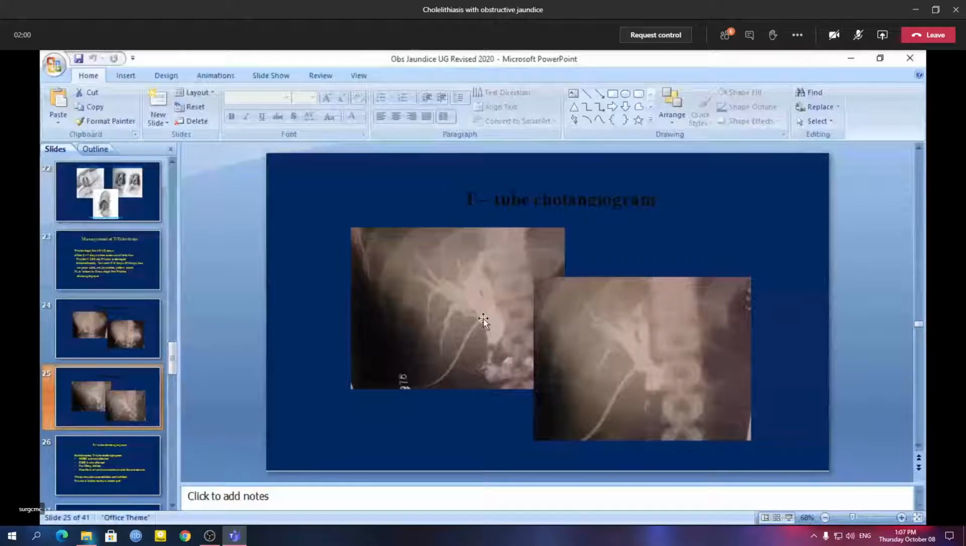And since there is no distal obstruction, when you take out the T-tube, the bile will follow its normal natural pathway, and there will be no spillage of bile into the peritoneum. So that's why it is very important to assess whether there is any distal obstruction in the common bile duct before you take out the T-tube.